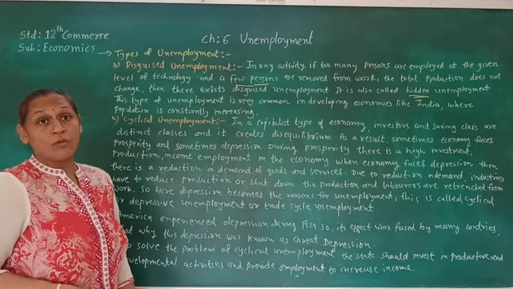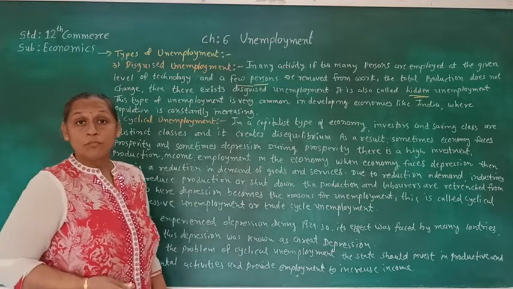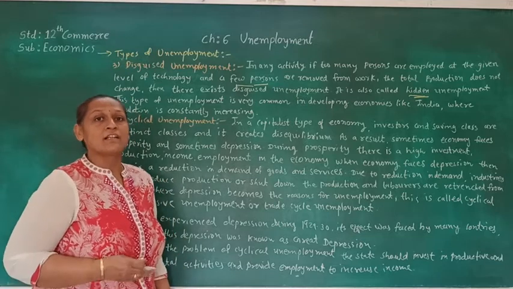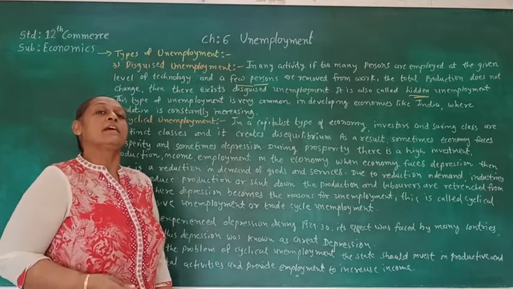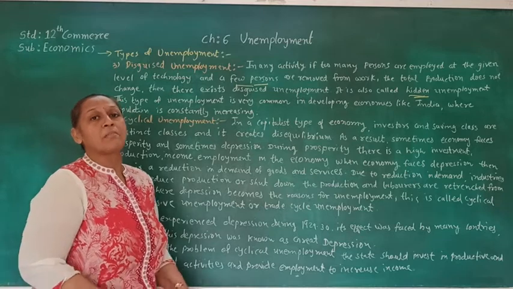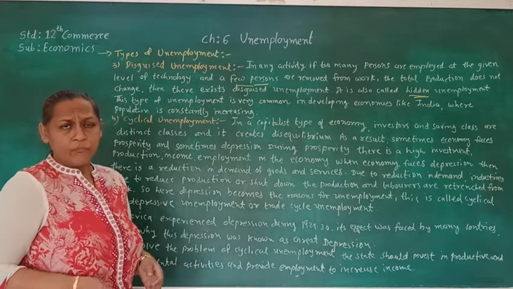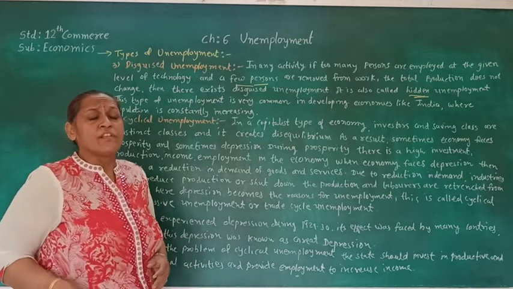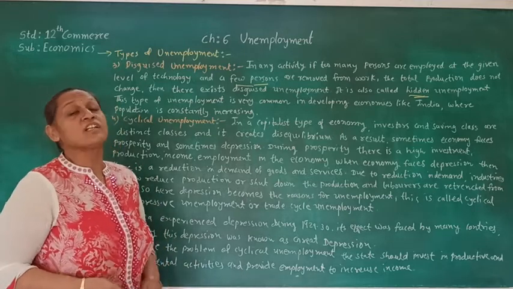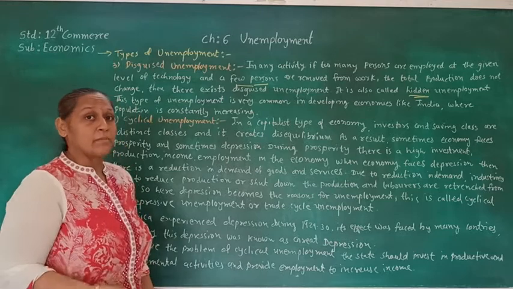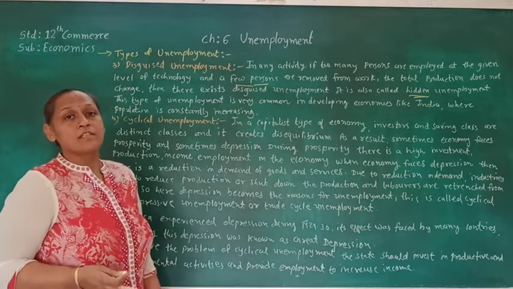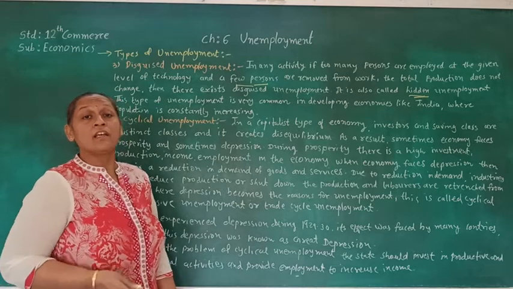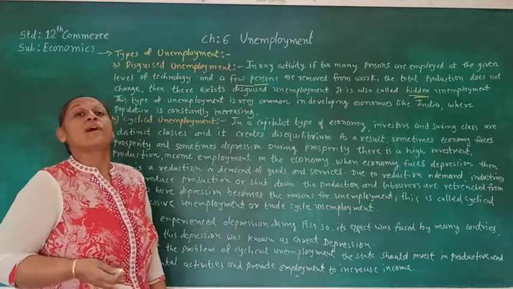This type of unemployment can be seen mostly in the agriculture sector. In a country like India, there are many people from a family engaged in the agriculture sector. If we remove any of them, the per hectare production is not going to reduce. That means that person's productivity is zero. We can also see it in a city in a family business.